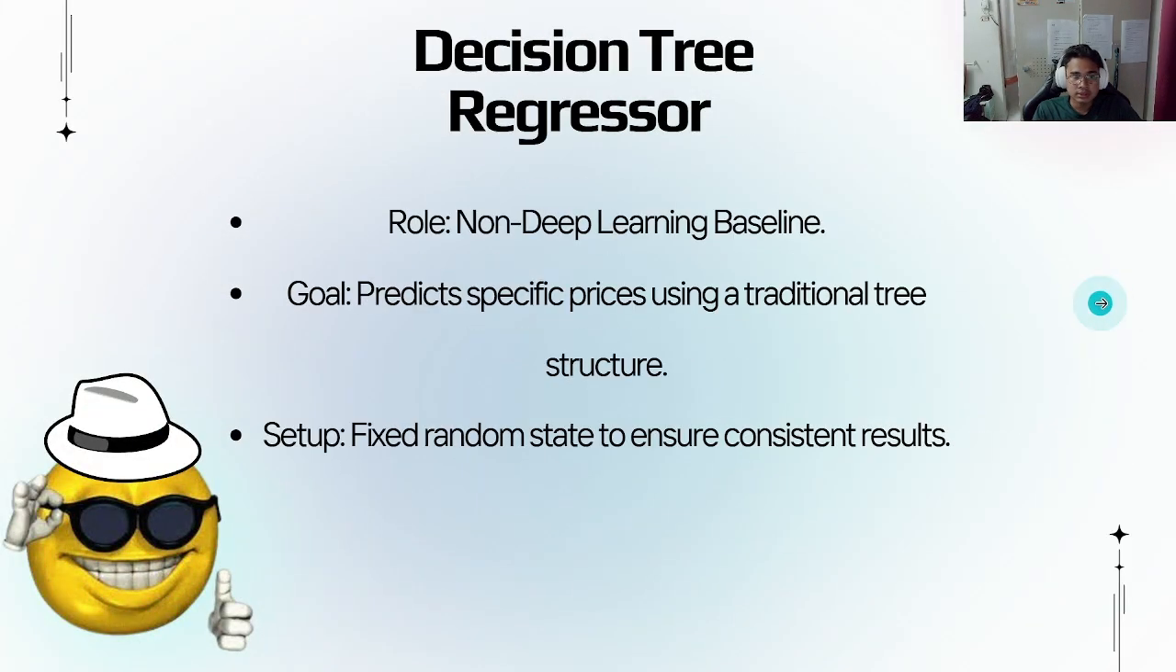Okay, next, we try the decision tree model. This model is a classical machine learning model. It's not a deep learning baseline. Our goal is to predict a specific price using a traditional price feature. We set it up by using a fixed random state to ensure consistent results.